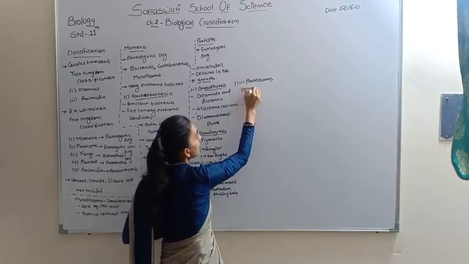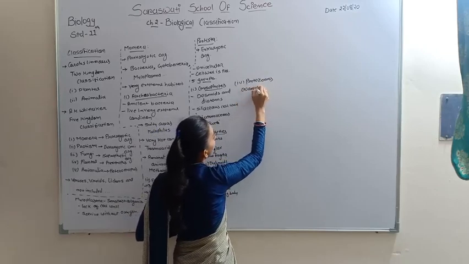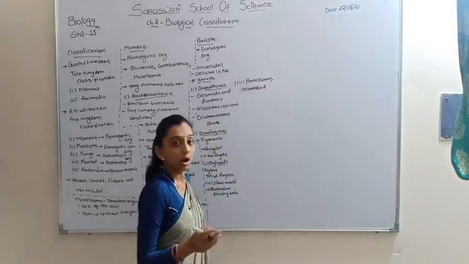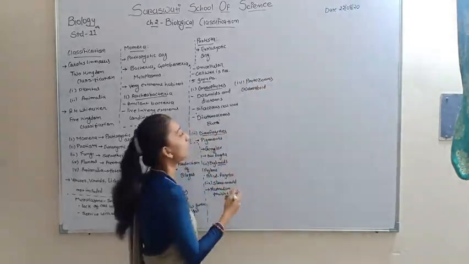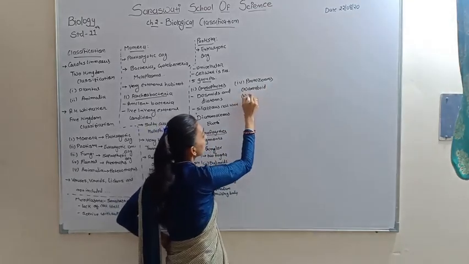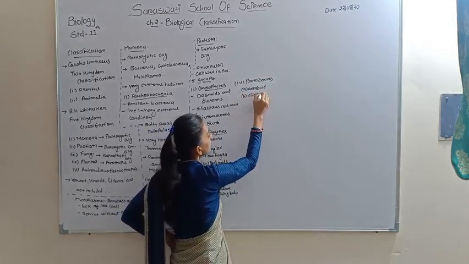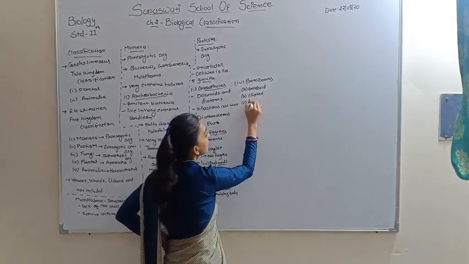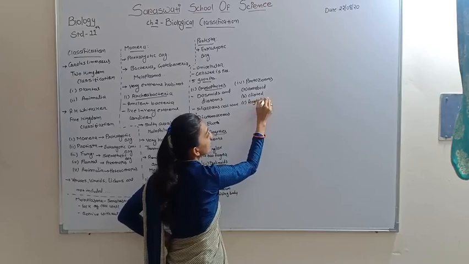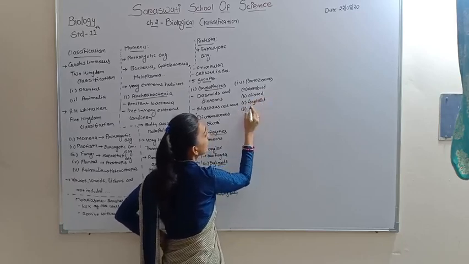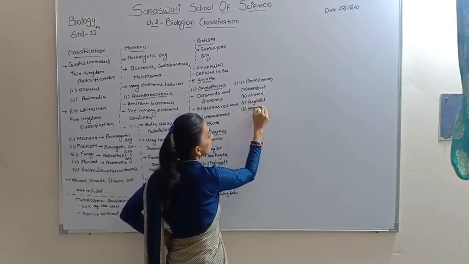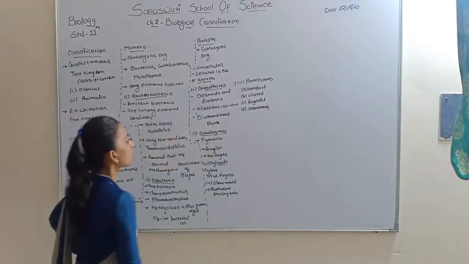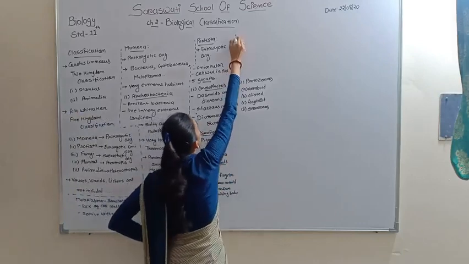The first one is amoeboid; amoeba is a well-known example of the amoeboid protozoans. The second one is ciliated; the best example is paramecium. The third one is flagellated; euglena is the best example. And last one is sporozoans; plasmodium is the best example of the sporozoans. So this is the protista kingdom.